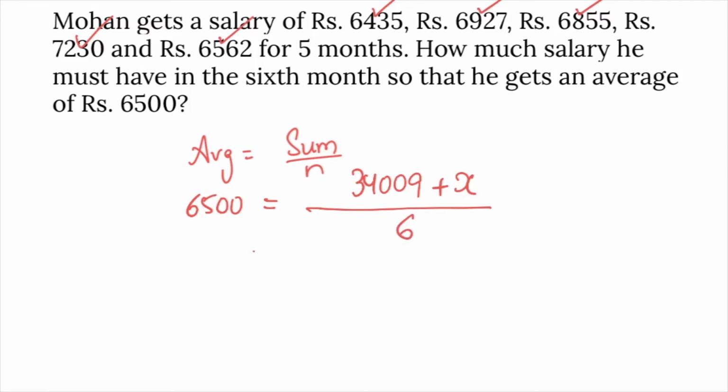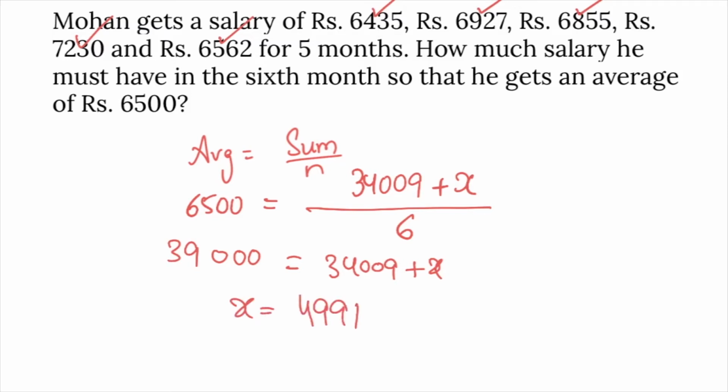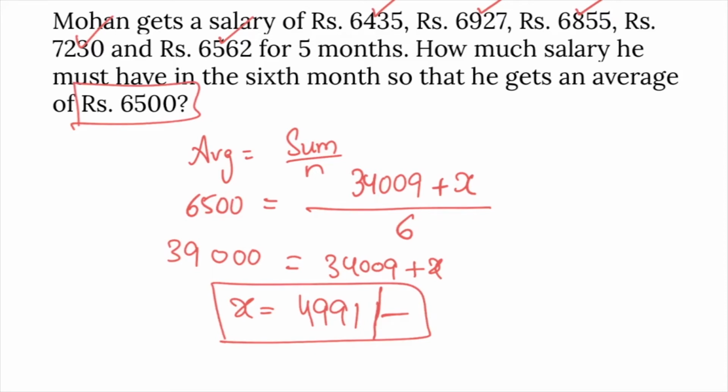6500 into 6 is 39,000, which is equal to 34,009 rupees plus X. So X is equal to 4,991 rupees. In the 6th month, he should get 4,991 rupees in order to make the average 6,500 rupees.